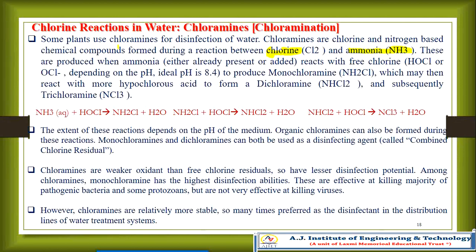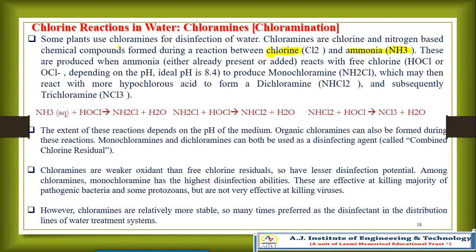So in chloramination, the chlorine and nitrogen-based chemicals are formed during the reaction between chlorine and ammonia nitrogen, that is ammonia, NH3, and chlorine. Due to this reaction, chloramines and nitrogen-based chemical compounds are formed. These are produced when ammonia, either already present or added, reacts with free chlorine, that is HOCl or OCl minus, depending upon the pH.